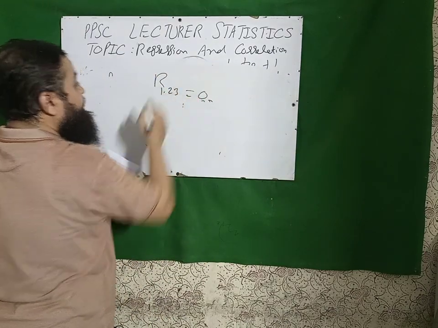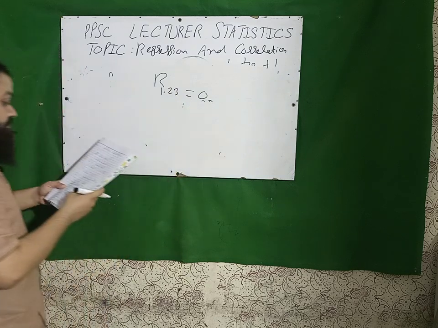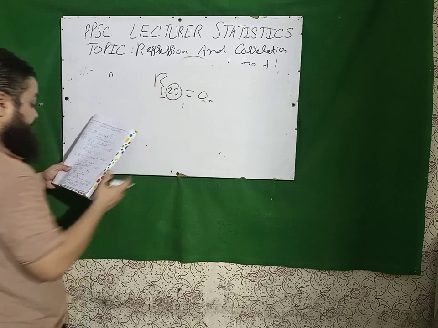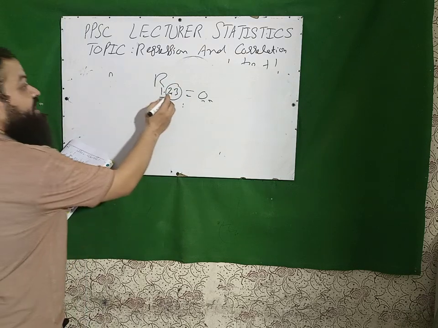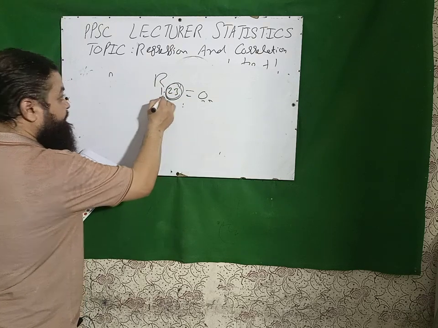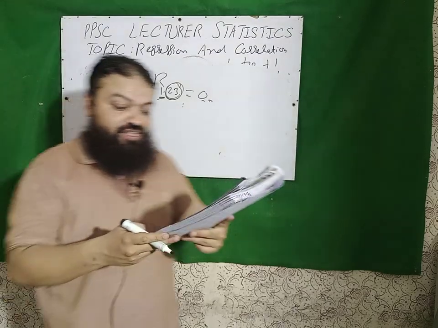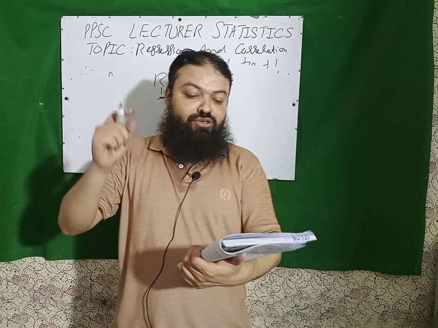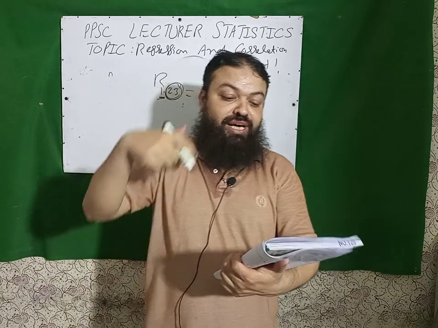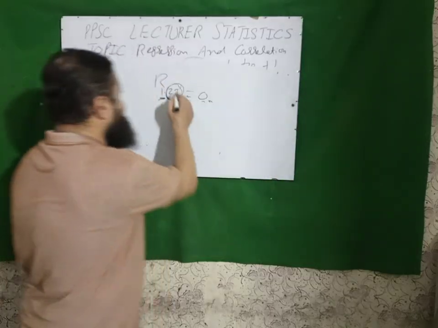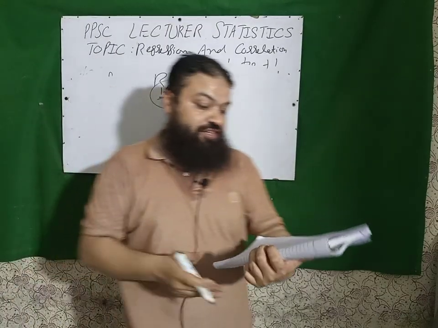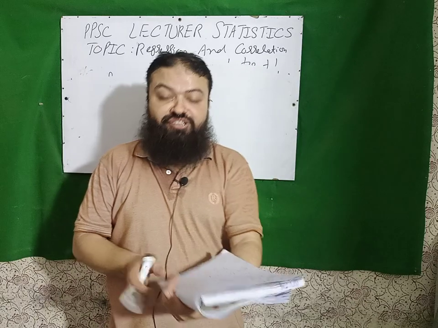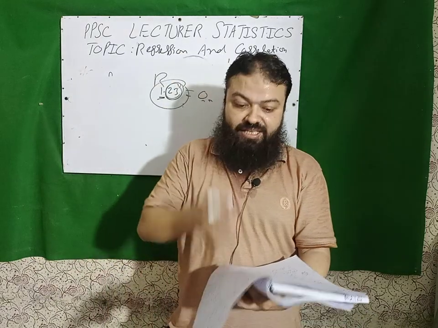Next is, a very important question, if multiple correlation coefficient R1.23 is equal to 0, it means that x1 is not correlated with x2 and x3. We are checking the joint effect of these two with this one. To test the significance of multiple correlation coefficient we use F test. Next, a correlation coefficient between height and the joint effect of weight and age is a multiple correlation coefficient. Next is, if the regression equation is a good fit, R is close to 1, capital R, I'm talking about capital R.